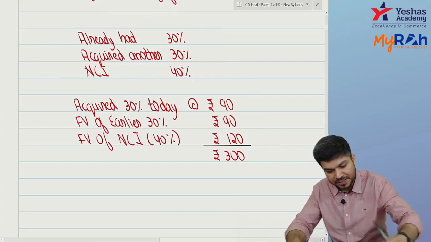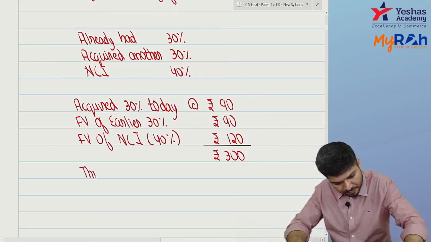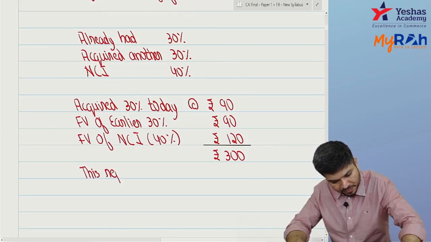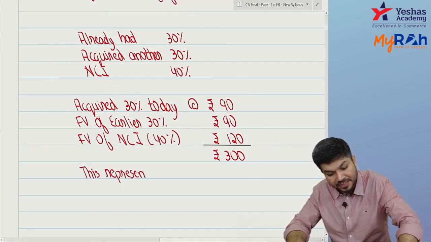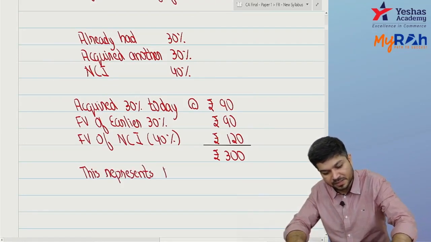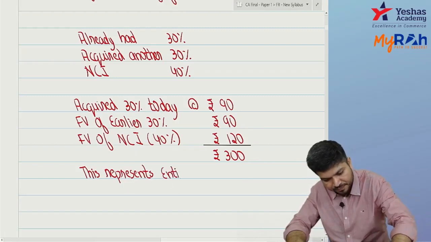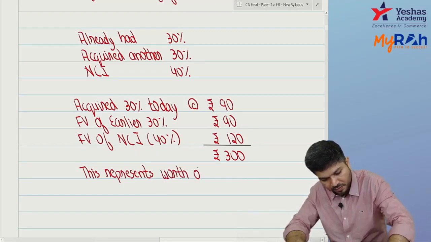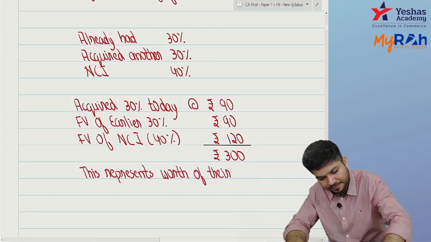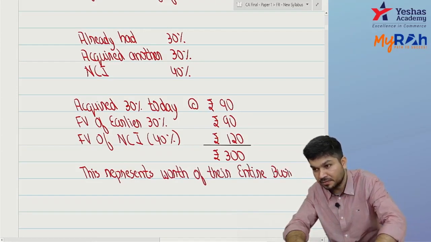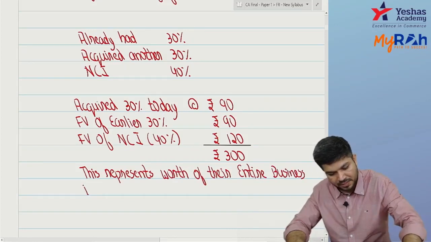Okay, this represents the entire business. So can I say this represents the entire net assets of B? This represents the worth of their entire business, that is entire net assets.